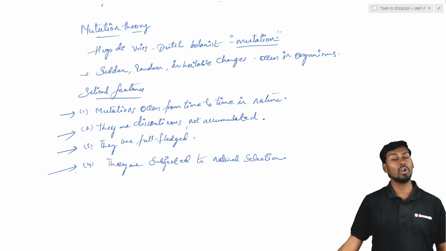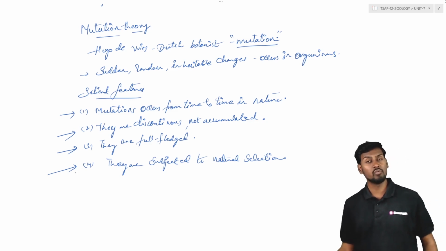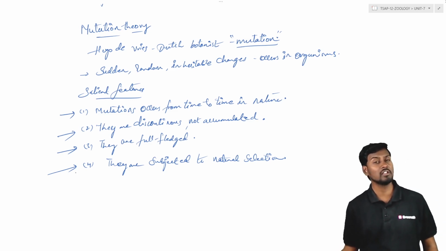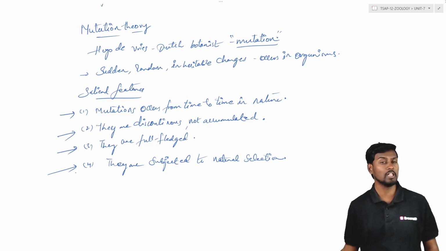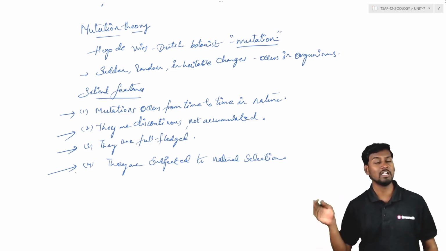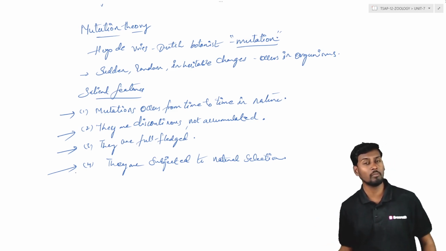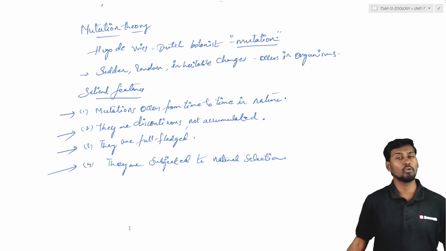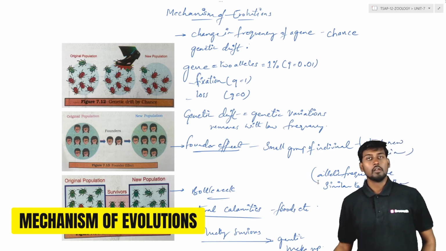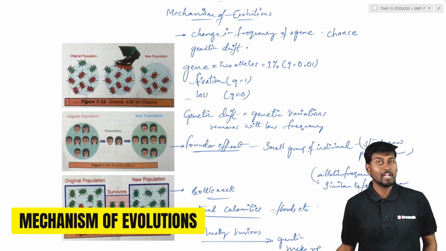It is not mandatory for all generations to show this kind of change. And the outcome of mutation is completely full-fledgedly shown by the individual in a particular form of a character. That is called mutation theory. So now we are going to discuss the mechanism of evolution.